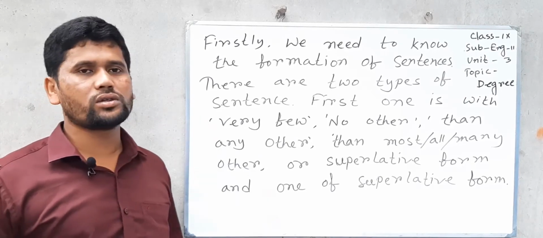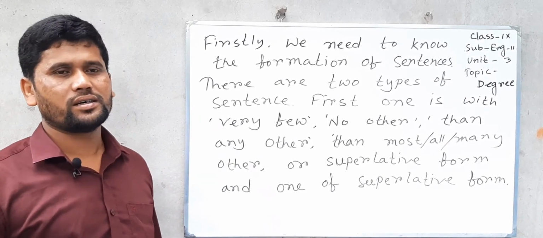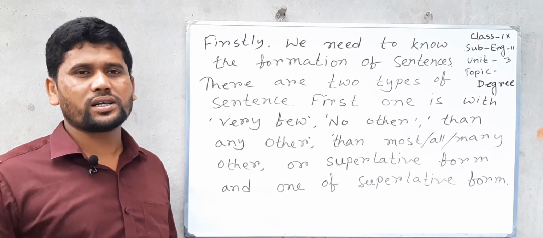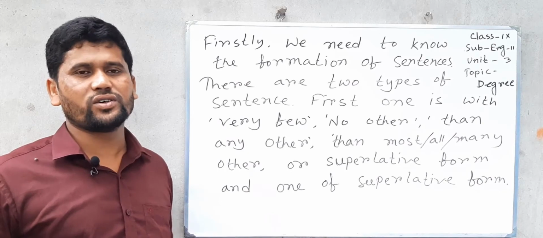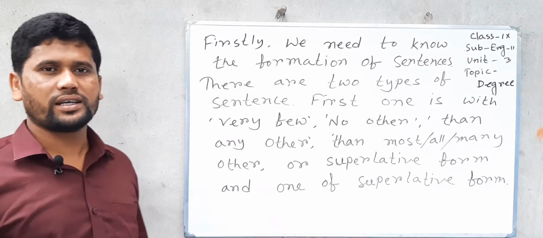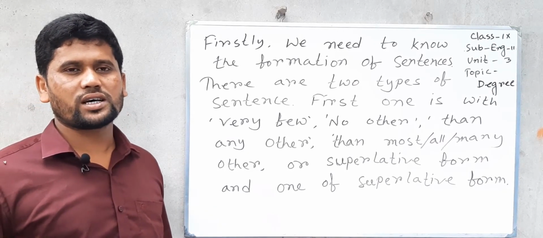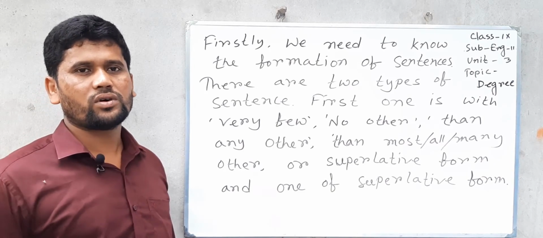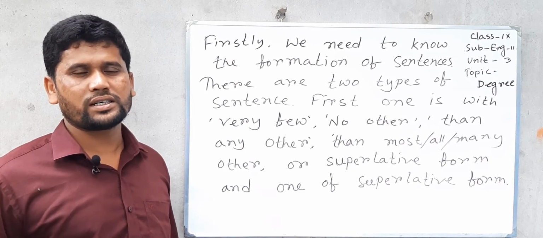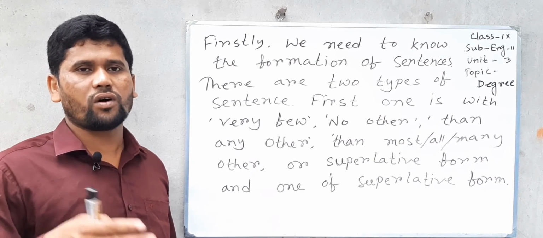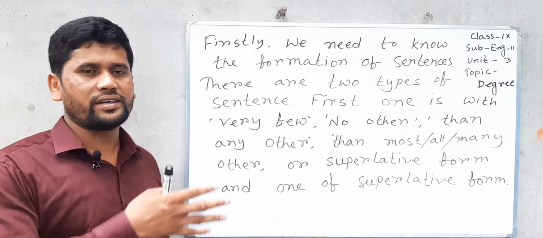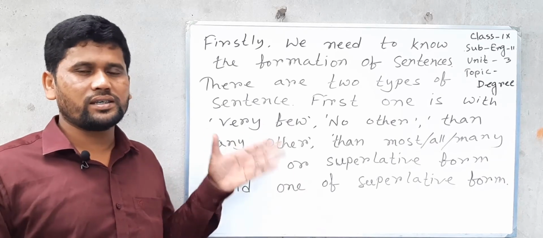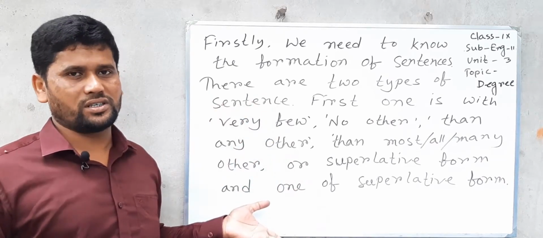Firstly, we need to know the formation of sentence. There are two types of sentence. The first one is with very few, no other, then any other, then most other, then all other, or then many other, superlative form or one of superlative form, and sometimes superlative form with of all. If we find these types of phrase, then we can change in that formation.